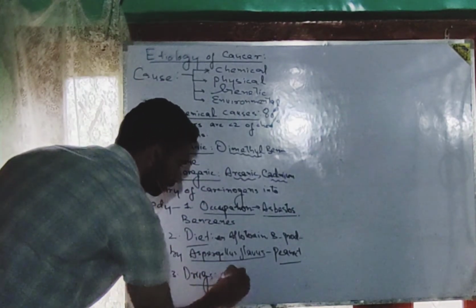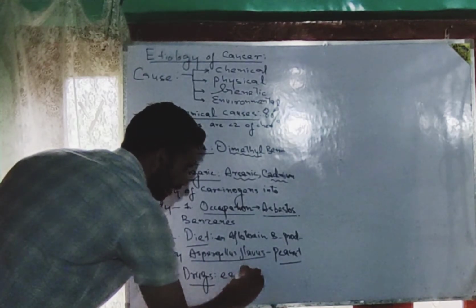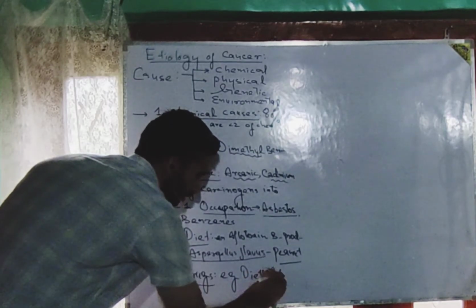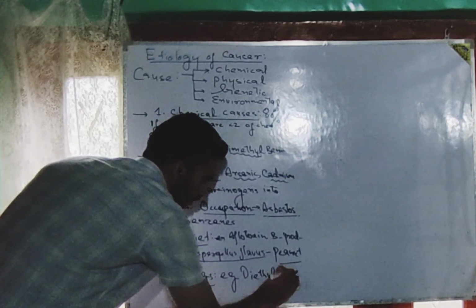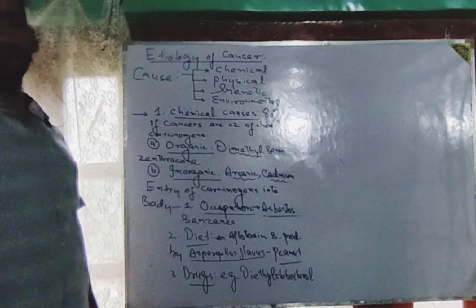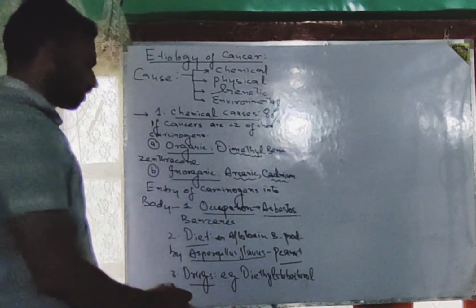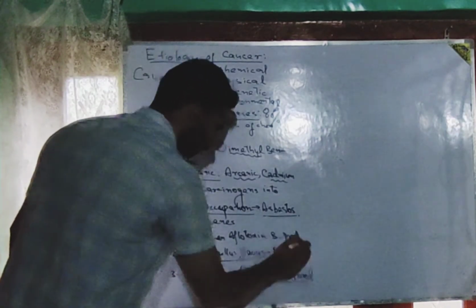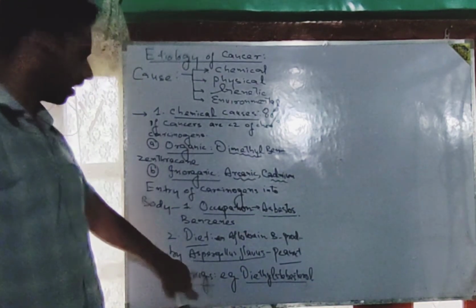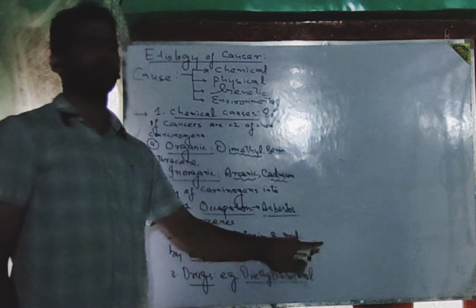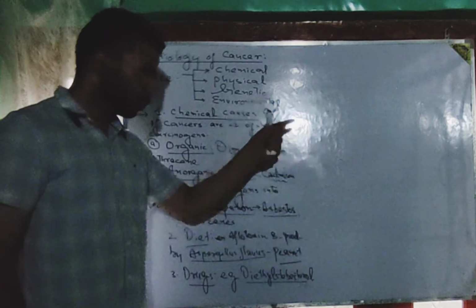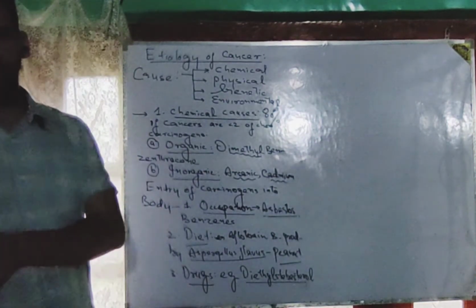For example, diethylstilbestrol. There are different types of such drugs which are carcinogenic, and diethylstilbestrol is one among them. If a person takes such type of chemicals along with his drugs, then such a person becomes more vulnerable to develop this disease or this disorder.